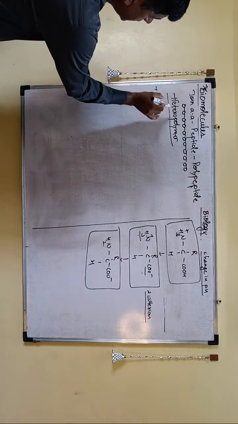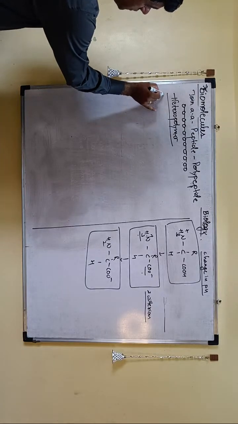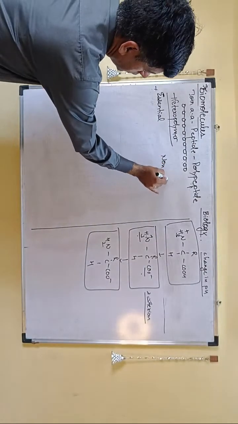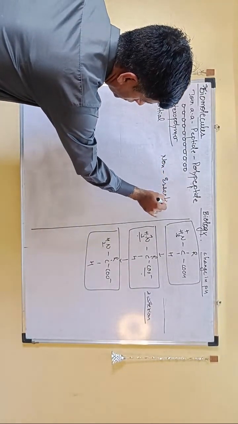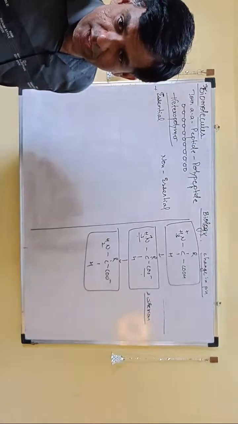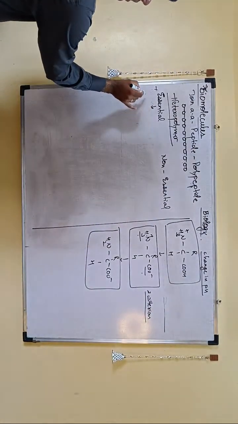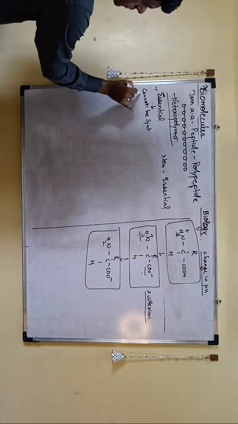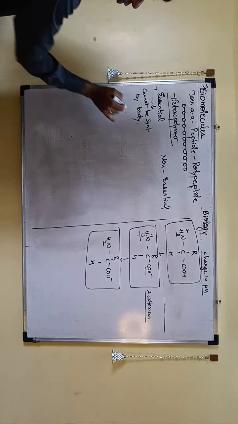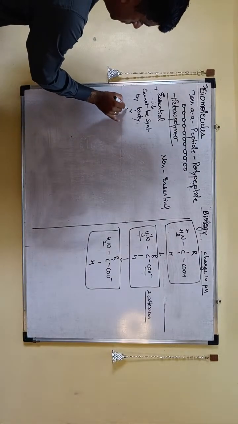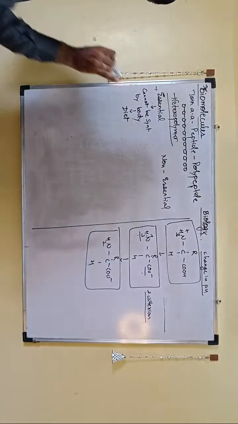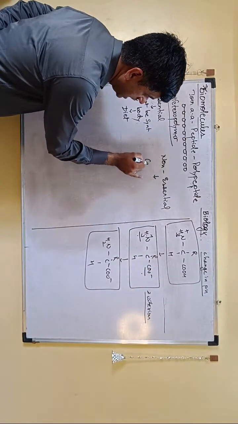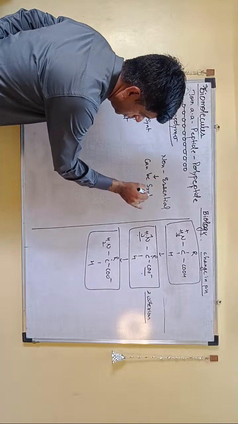Here you will find that these amino acids are classified as essential and non-essential. Remember, we require all 20, but those which cannot be made by our body, you have to take from the diet. Your diet is the source of those amino acids, and that is essential. The amino acid which can be synthesized in your body, remember you need all of them.